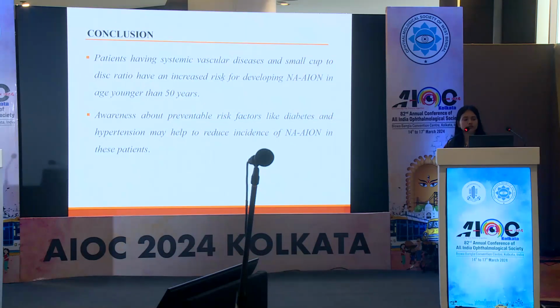Conclusion: patients having systemic vascular diseases and small cup to disc ratios have increased risk for developing NAION at an age younger than 50 years. Awareness about these preventable risk factors like diabetes and hypertension may help to reduce the incidence of NAION in these patients. Thank you for your patient hearing.